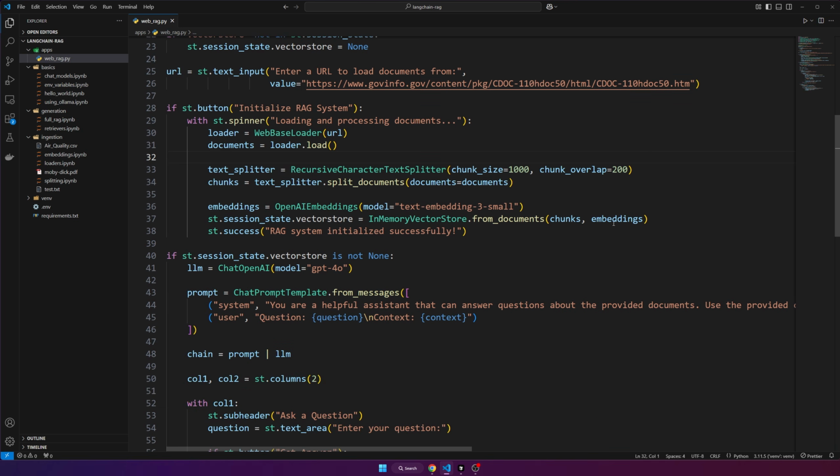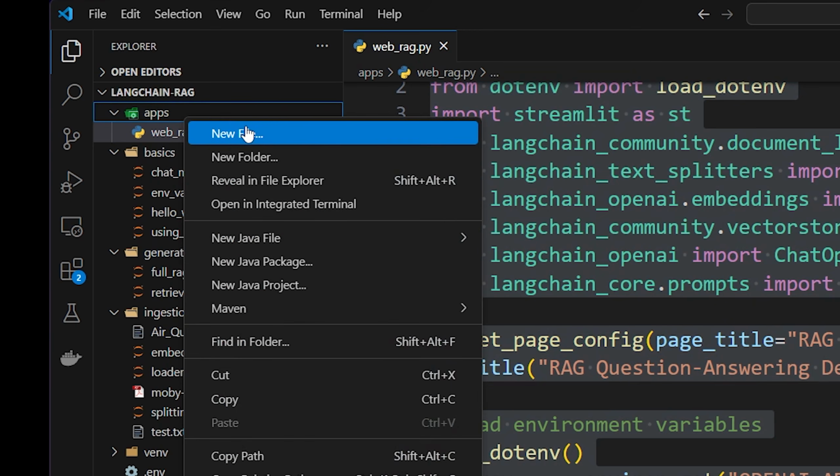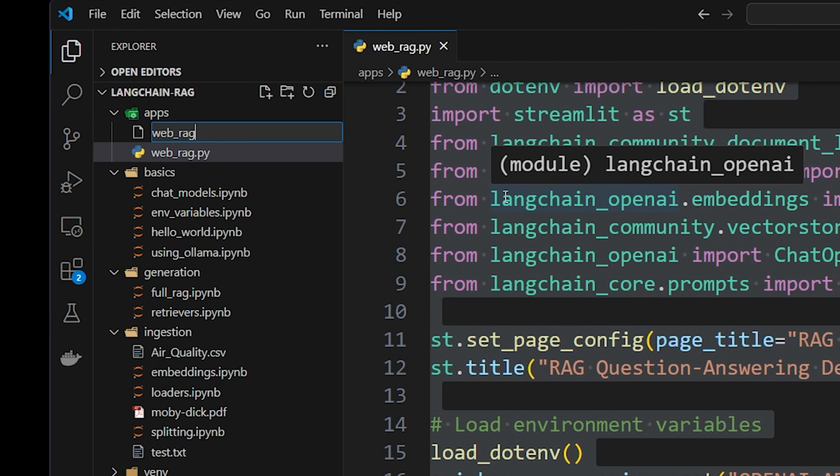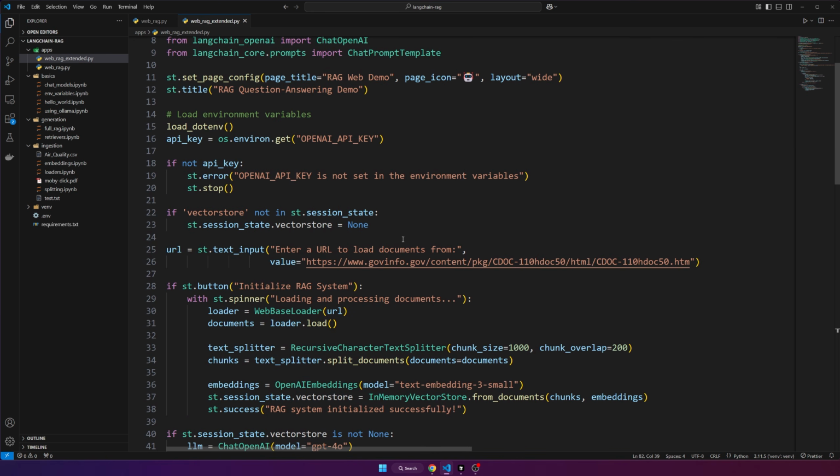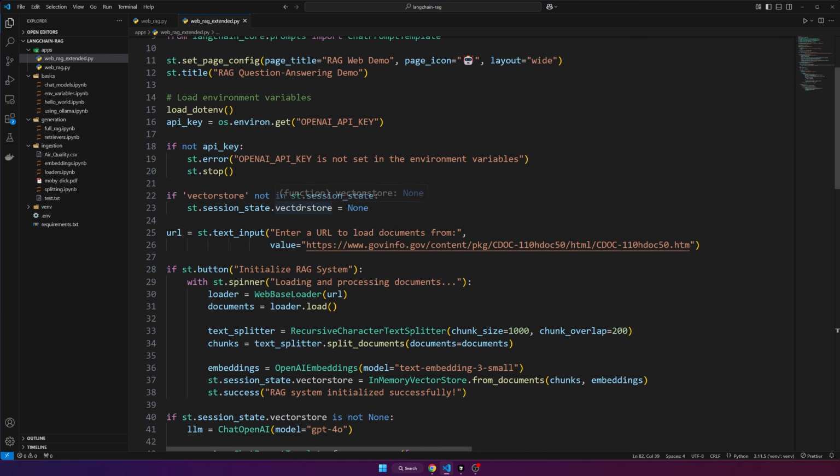So let's get started. What I'm going to do is copy this into a new file called web-rag extended, so we have it separated. And now first we want to make it so that they can switch between the regular mode, the URL mode, and then a file upload mode.